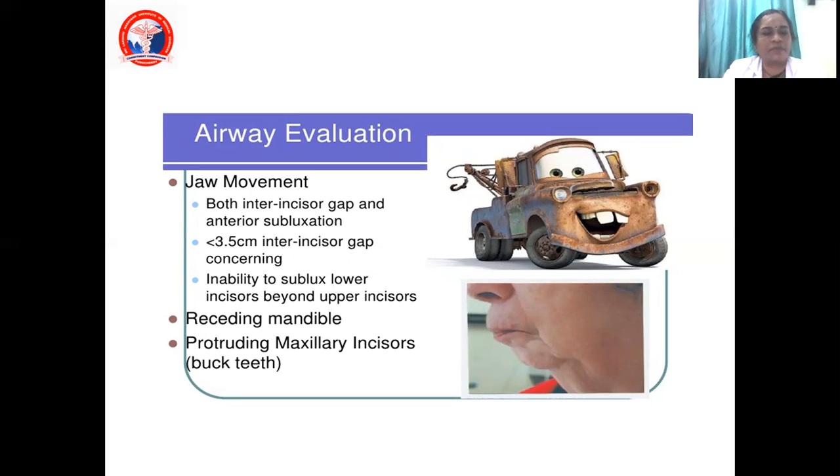Maybe there can be some sclerosis of the joint, the temporomandibular joint can get sclerosed. So something can occur. Then you have a receding mandible. You can see in the picture, the mandible is receded. Again, here you're going to have a difficult intubation. And sometimes in the maxillary portion, the incisors will be protruding. That is called buck teeth. The upper teeth will be protruding out. And again, with this patient, when you're going to intubate, we will have some difficulty. Probably we can knock off the teeth. So all these problems can occur with these patients.